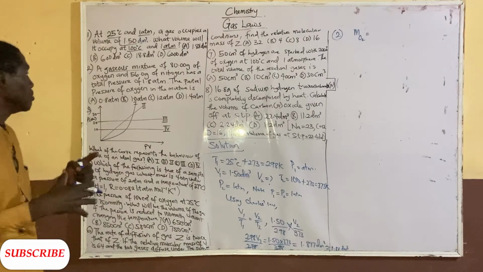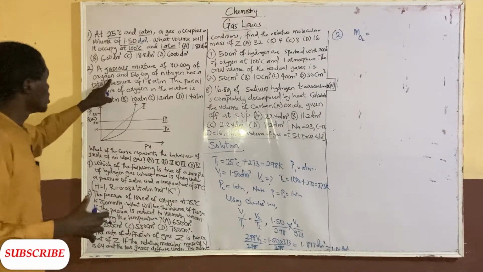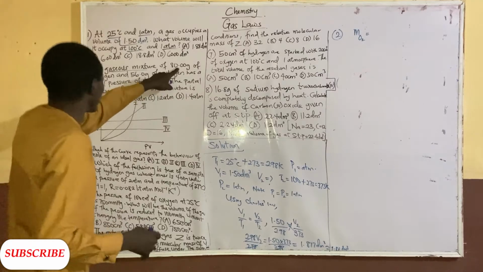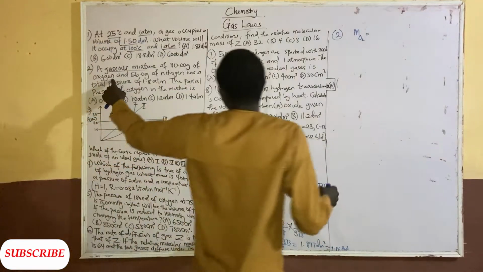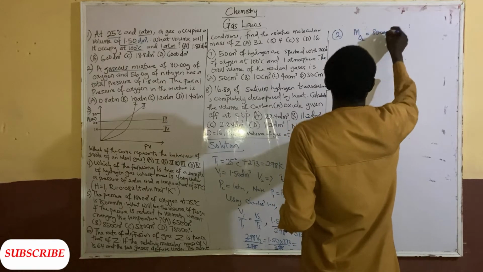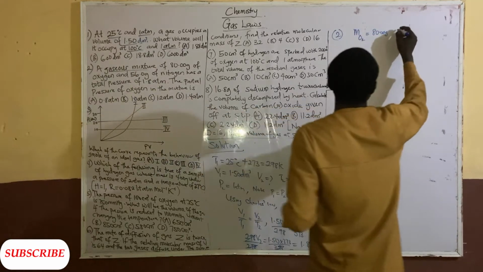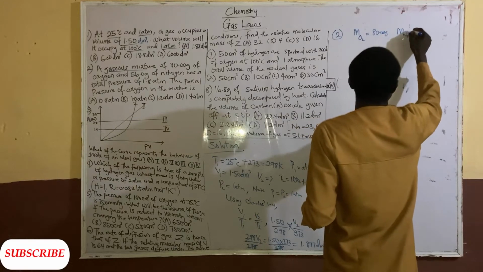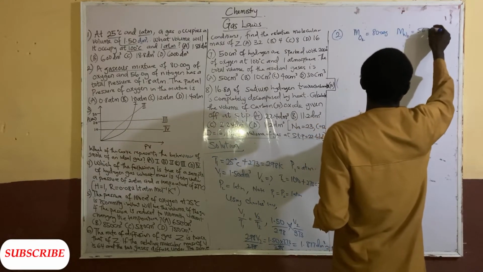Two gases are being mixed together here, oxygen and nitrogen. The mass of oxygen here is 80 gram, and the mass of nitrogen is 56.00 gram.